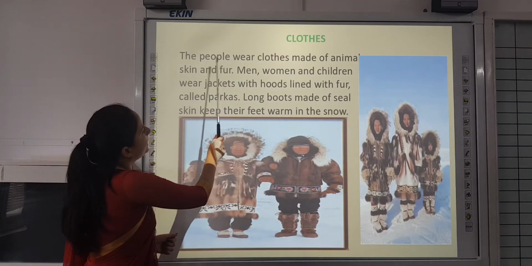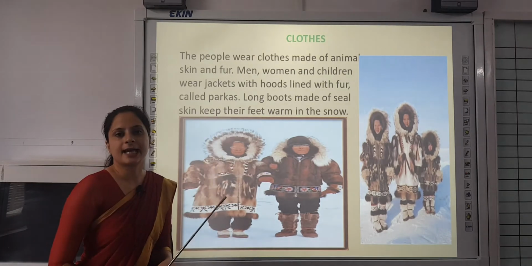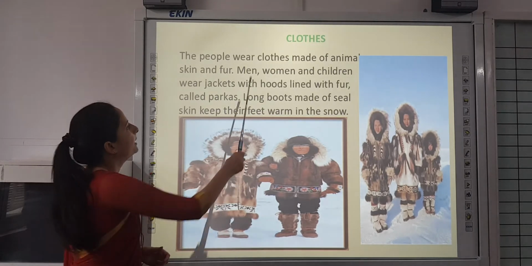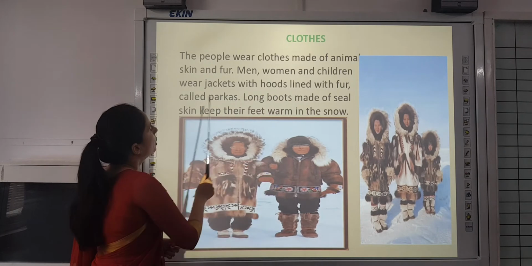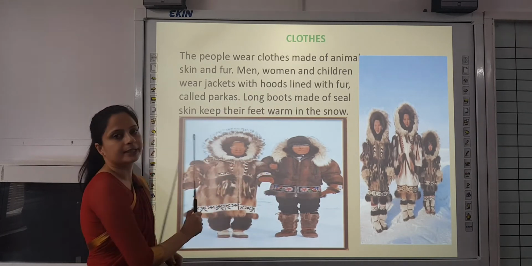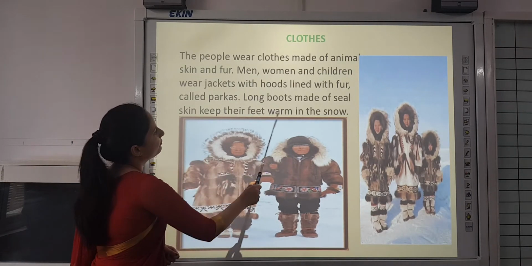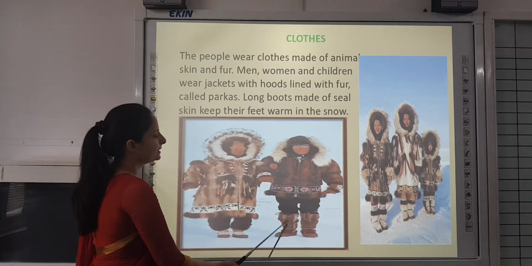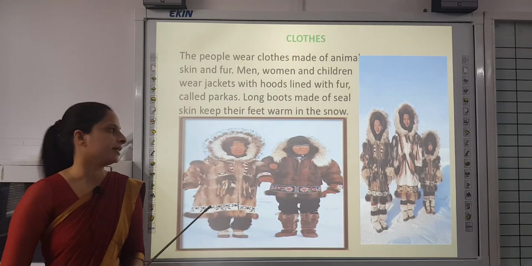Clothes. The people wear clothes made of animal skin and fur. As they used to hunt animals, they used their skin and fur in their clothes. Men, women and children wear jackets with hoods lined with fur, called parkas. They also wear long boots made of seal skin to keep their feet warm in such pretty cold weather.